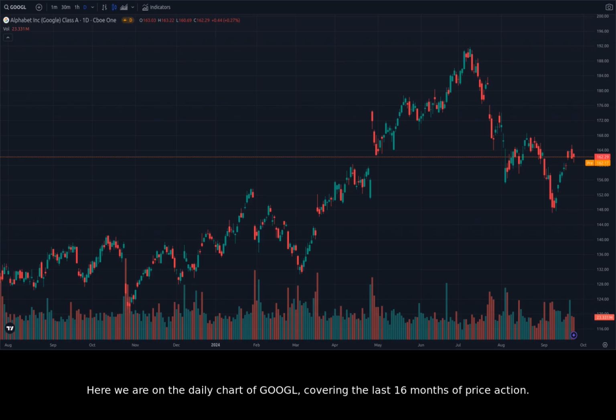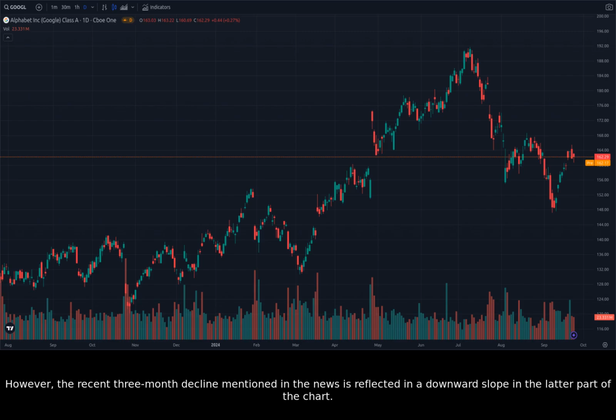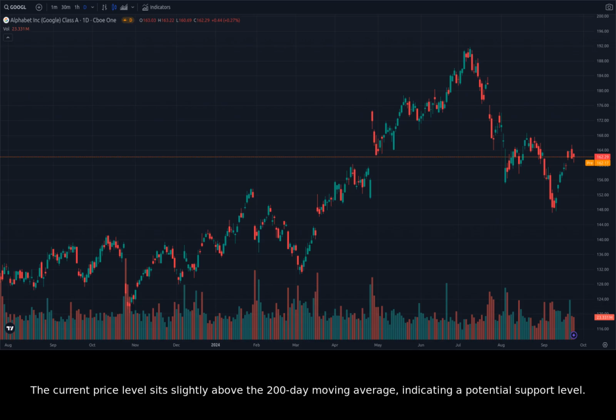Here we are on the daily chart of Google, covering the last 16 months of price action. Looking at the overall trend, we can see a clear upward trajectory, suggesting a bullish sentiment in the market. However, the recent 3-month decline mentioned in the news is reflected in a downward slope in the latter part of the chart. The current price level sits slightly above the 200-day moving average, indicating a potential support level. A sustained break below this level could signal a bearish continuation.